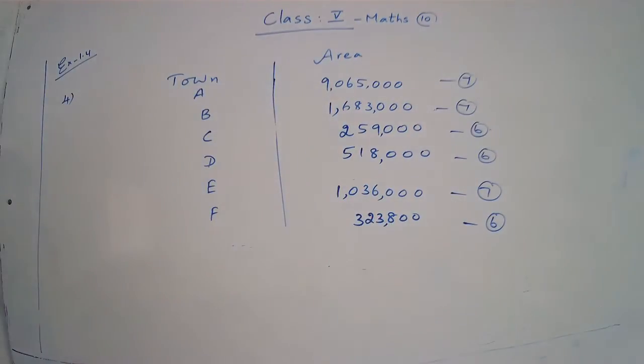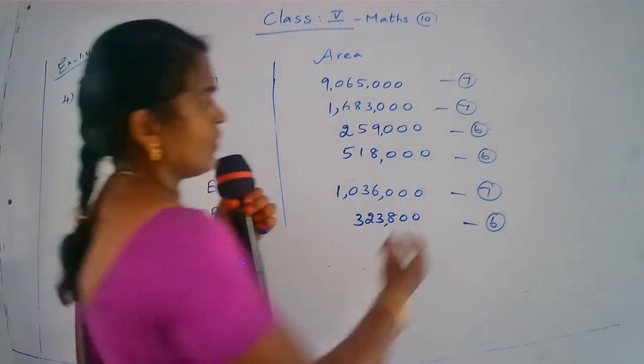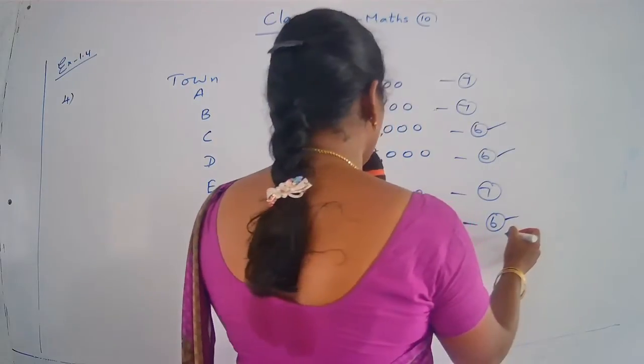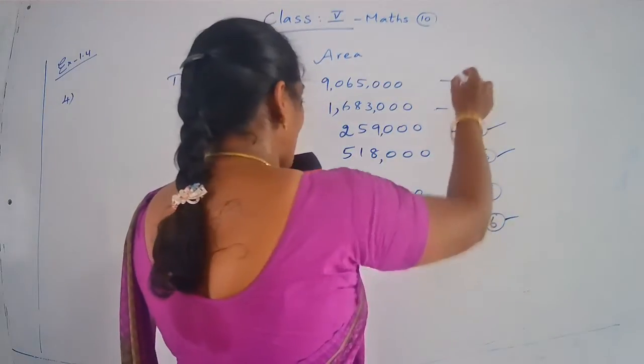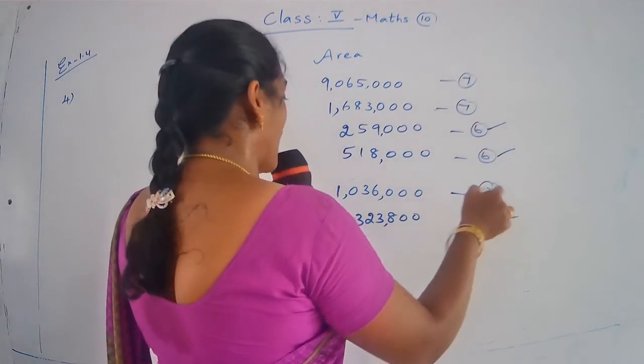Okay, children, now you compare. All of you know the number with more digits is the greater number. Yes, children, we have already studied. The number with more digits is the greater number and the number with fewer digits is the smaller number. Here we need only the smallest number. There are three 6-digit numbers and three 7-digit numbers. Comparing 7-digit and 6-digit, 6-digit numbers are the smaller ones.